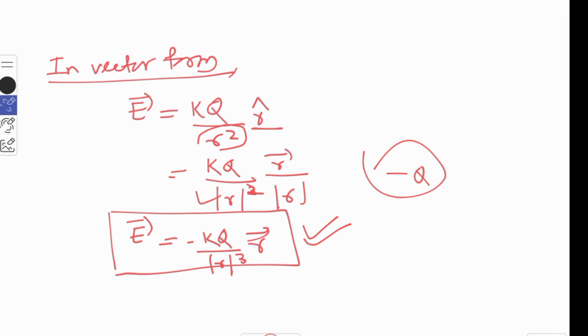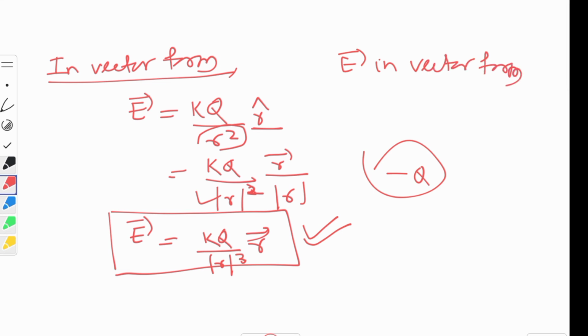Is it clear children? That means what you have to remember, when you are calculating electric field intensity in vector form, at that time only you have to put the charge with sign.